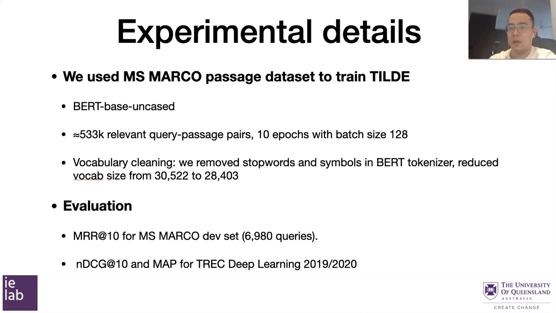We also did vocabulary cleaning for the BERT tokenizer by removing stop words and symbols in the lookup table, resulting in the vocabulary size reduced from more than 30,000 to about 28,000. We found this can help to improve the model effectiveness. We evaluate our model on the MS-MARCO dev set and TREC Deep Learning 2019 and 2020. We use MRR@10 for MS-MARCO and NDCG@10 and MAP for TREC Deep Learning. These evaluation metrics are the official metrics.